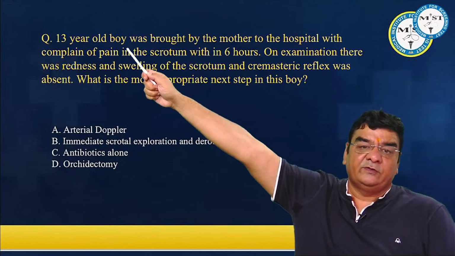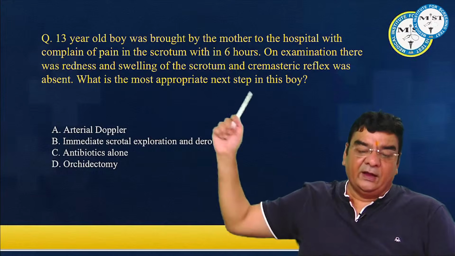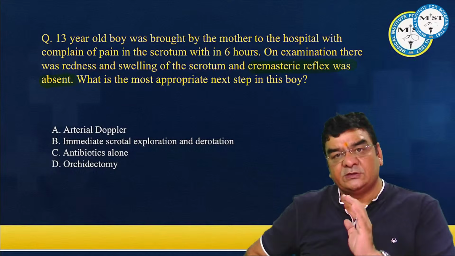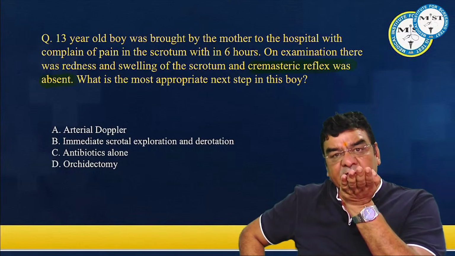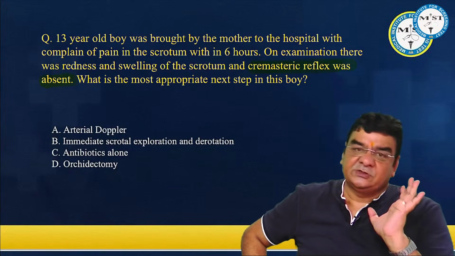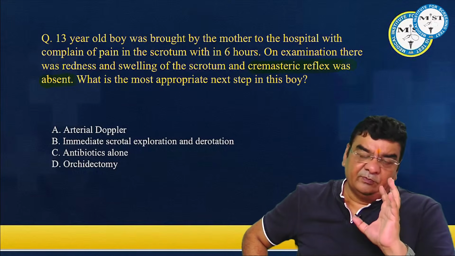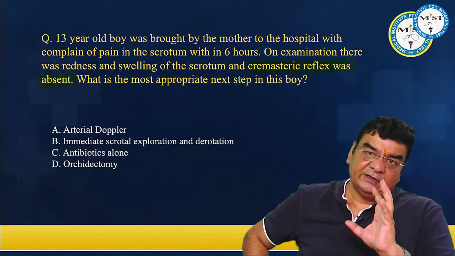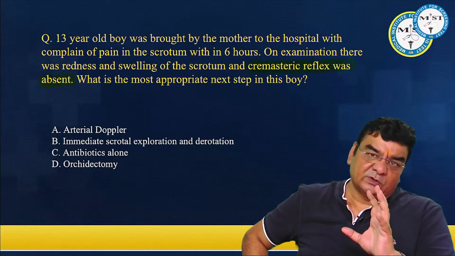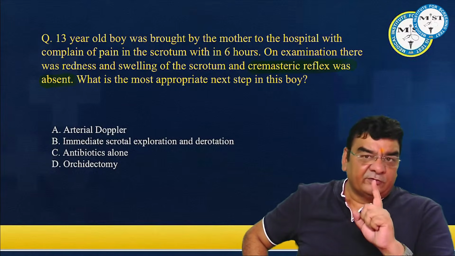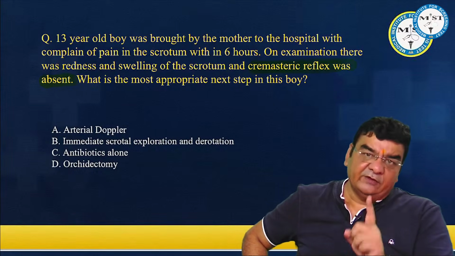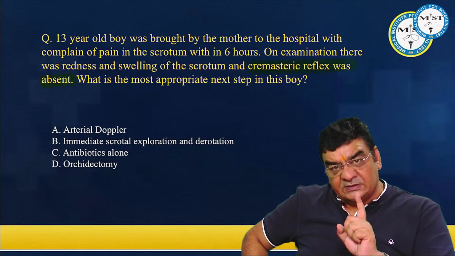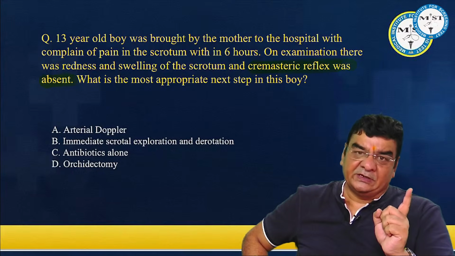The age is going in favor. There is redness, swelling of the scrotum, and a key word which is taking you towards testicular torsion, cremasteric reflex is absent. In testicular torsion, we know there is high-lying testis, thick spermatic cord, absent cremasteric reflex. Now, if this patient has presented within 6 hours, then we should immediately take this patient to the operation theater, do the scrotal exploration, because there is a very high probability of saving this testis if the patient has come within 6 hours. We do the derotation orchidopexy, and simultaneously we have to do a contralateral orchidopexy as well.